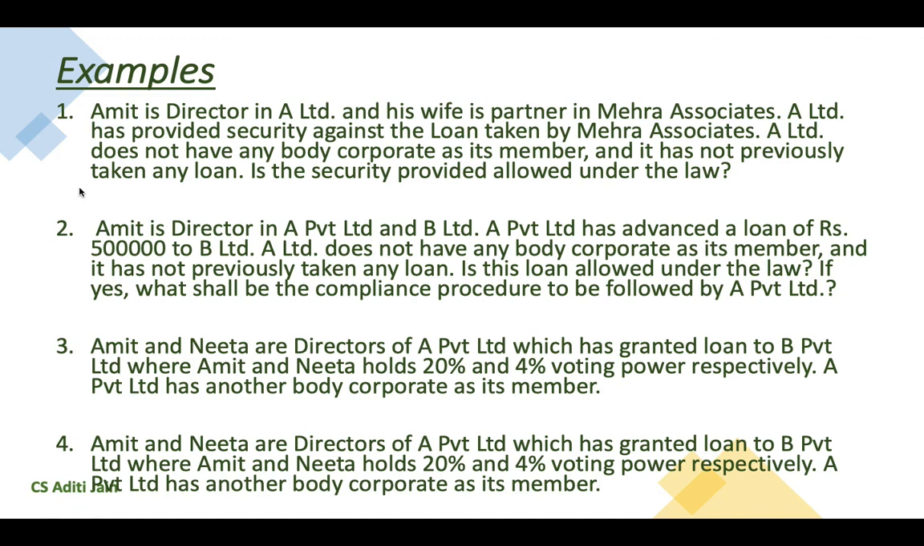Now moving forward to the second example, Amit is the director in two companies, A Private Limited and B Limited. A Private Limited has advanced a loan of rupees 5 lakhs to B Limited, and A Limited does not have any body corporate as its member or it has not taken any loan previously. So is this loan allowed under the law? Yes, this loan is allowed. Why? Because A Private Limited has fulfilled all the conditions for availing exemption under this section.